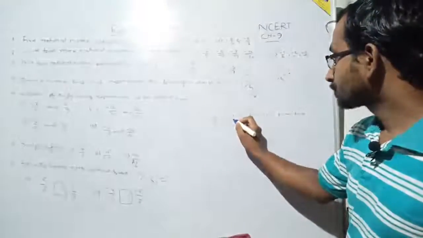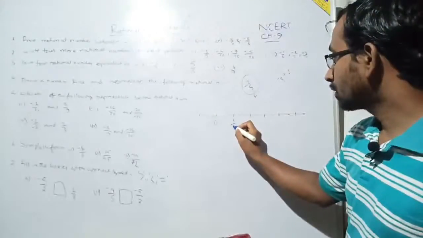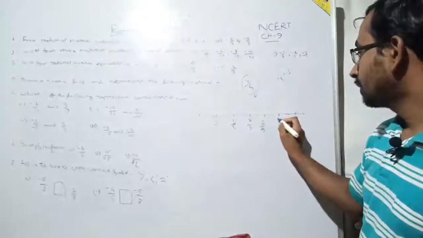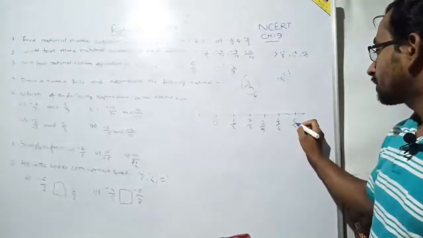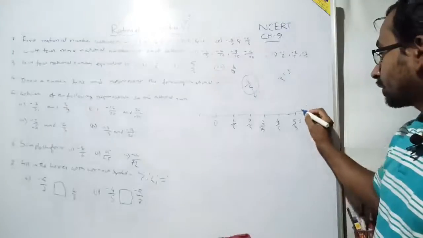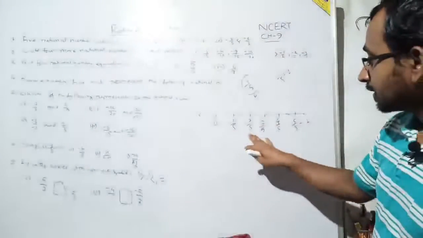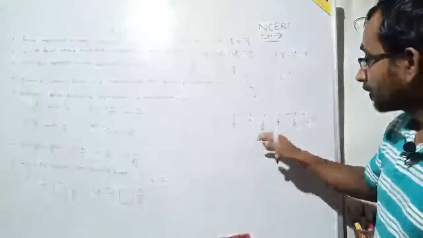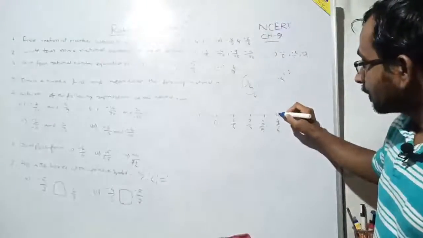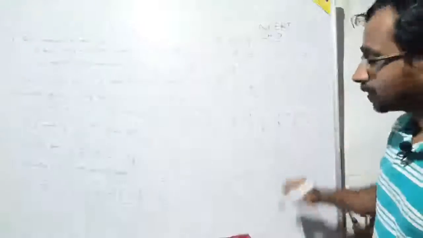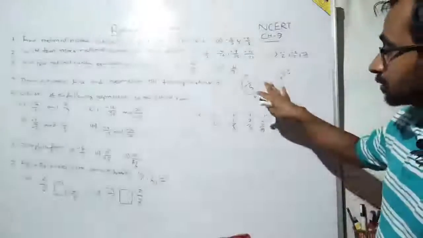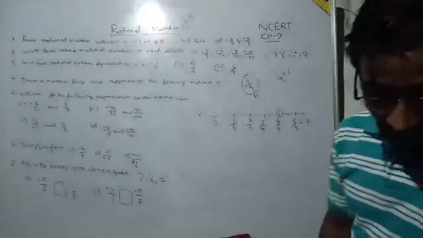Suppose it is 1, 3 by 5, 4 by 5, and 5 by 5, and 5 by 5 is equal to 1. So suppose it is 0 and it is 1. In between this 0 and 1, we have divided it into 5 equal parts. We see that the fourth part, that is 4 by 5, is our position, and by marking it, this is the process of writing rational numbers on the number line. Okay.